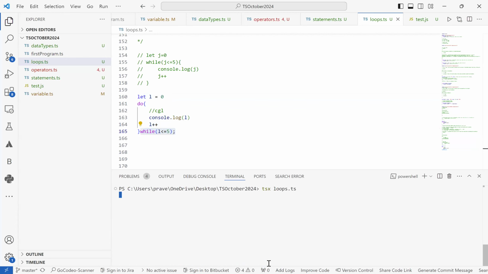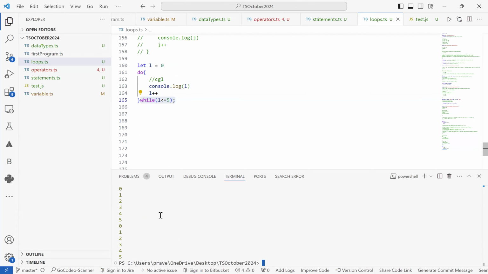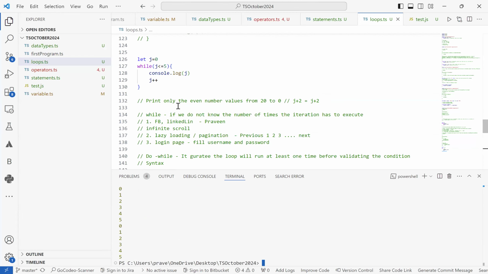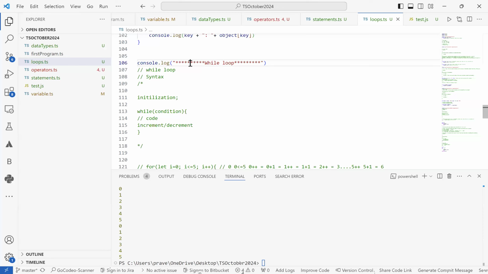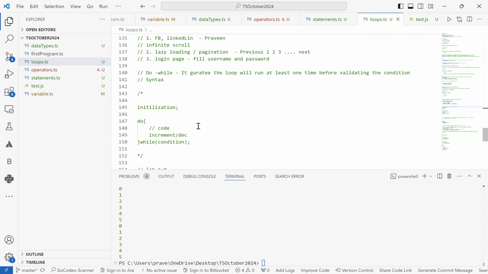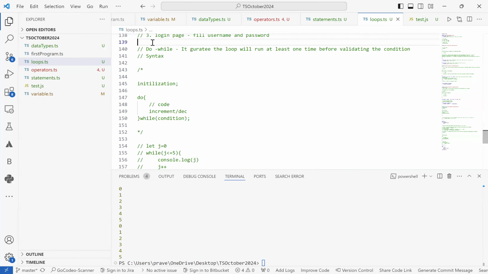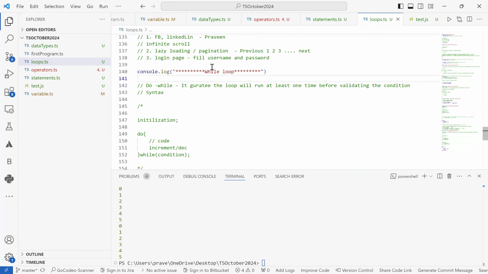If you try to execute the code, you'll see that do while in general starts execution, but first it will print at least one time.